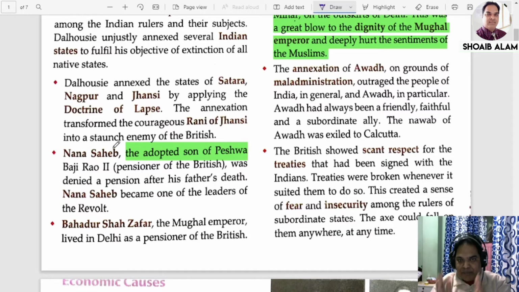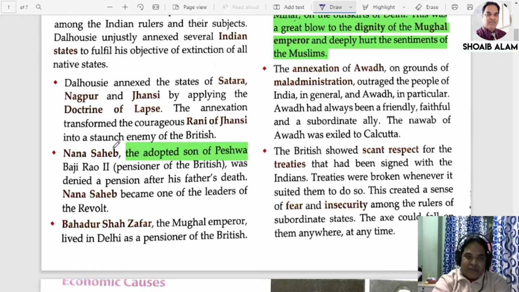That is why Nana Sahib was completely hurt, and this hurt the sentiments of a large number of people who highly respected Nana Sahib. You might be wondering what the meaning of Peshwa is. During the tenure of Shahuji, the grandson of Shivaji, he introduced a post called Peshwa. Peshwa means Prime Minister. The Prime Minister post was started under Shahuji, and from that time onward, that post was continued by this family, Nana Sahib's predecessors and then his successors.